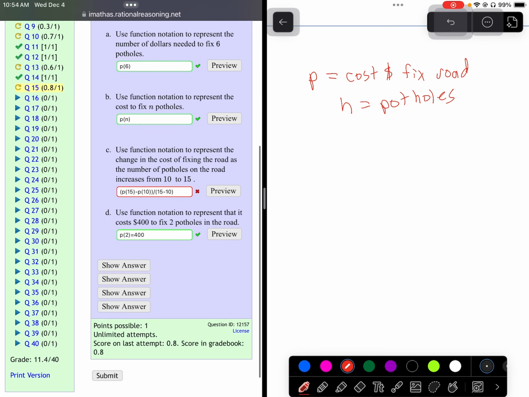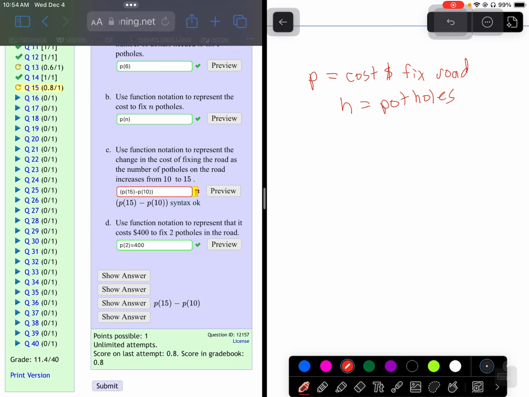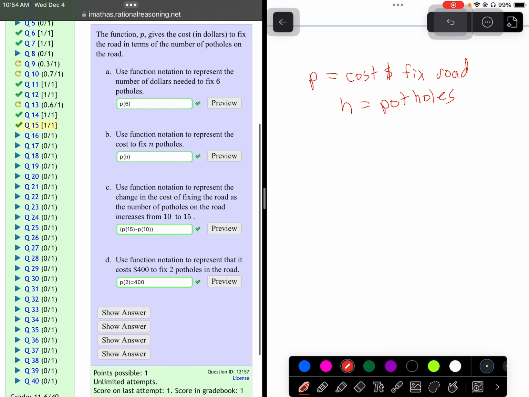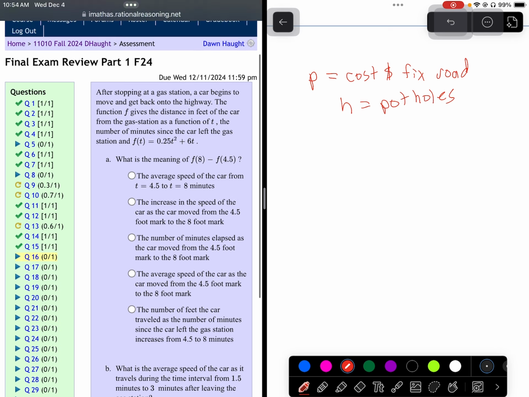Now they're going to let me see the answer here. Oh, I'm sorry. So they just wanted the change in P, not the average rate of change. I'm so sorry. So they just wanted P of 15 minus P of 10. Here we go. I was making it more complicated than I had to. You know, I'm good at that. Okay. So there is question 15. Now in this video, we're going to go up to question 20. And then next video, we'll finish this one off.